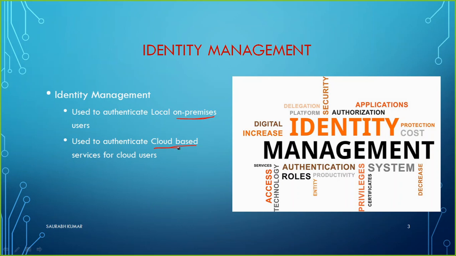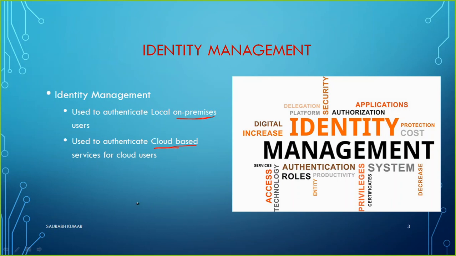Identity management is the first key when you are accessing a service, when you are using a resource. Here you see identity management, access technology, authentication, roles, privileges, certificates, system protection, digital identity. There are very many terminologies relevant to this particular term called identity management.